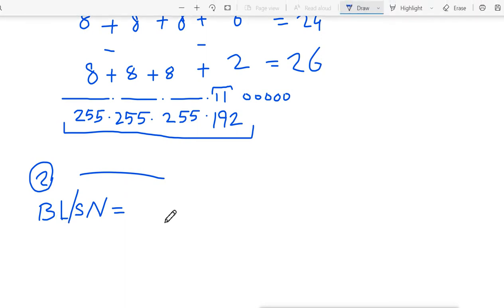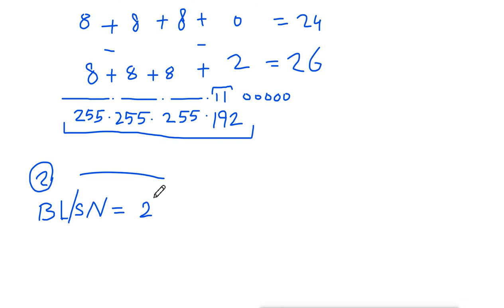So to get that we have to see 2 raised to the extra network bits. So after leaving the default, how many extra enabled bits do we have? We have 2 here, 1 and 2. So the number of subnetworks we are getting is 2 raised to 2, which is equal to 4.